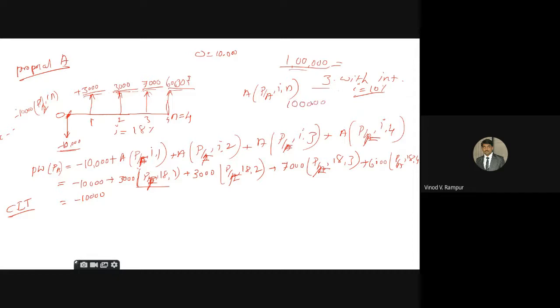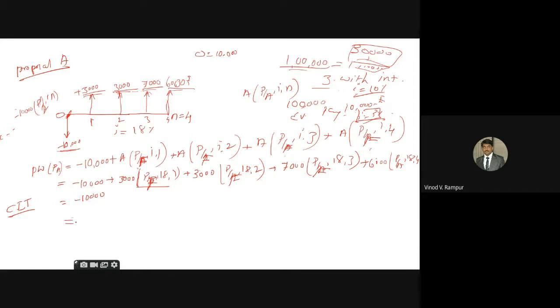Another case: 1 lakh rupees I'm giving to my friend and I'm telling him every year you have to pay about 10,000 rupees at a rate of interest of 3%. Every year, first year, second year, third year, 10,000. After 3 years, he's going to pay 30,000 at a time, and then the 1 lakh rupees. It is also a future component. That's why P by F, I N each time.